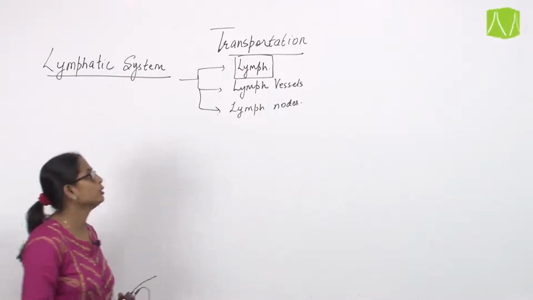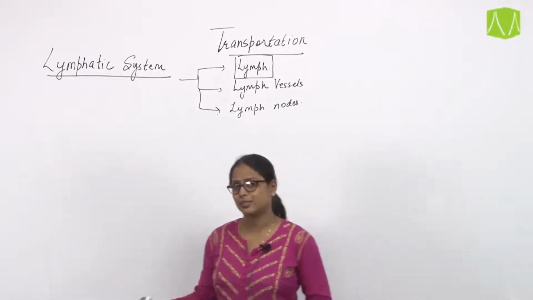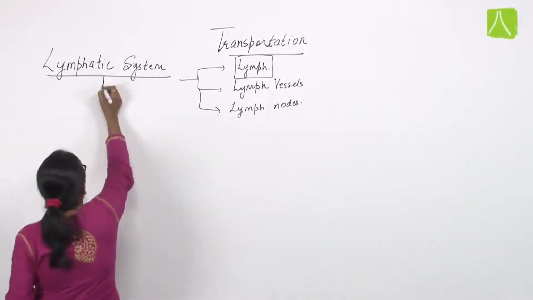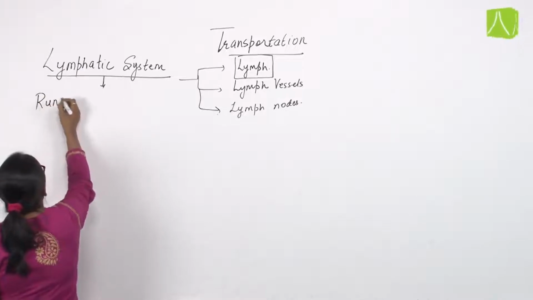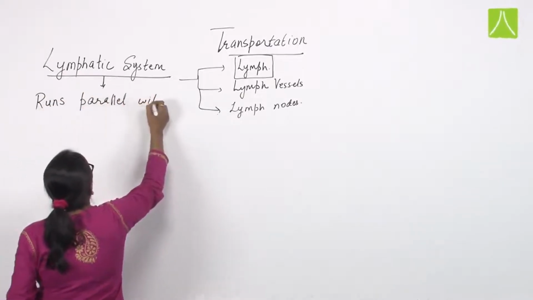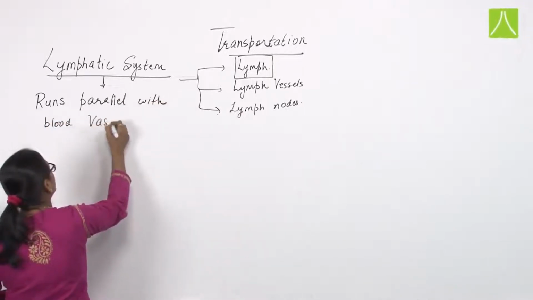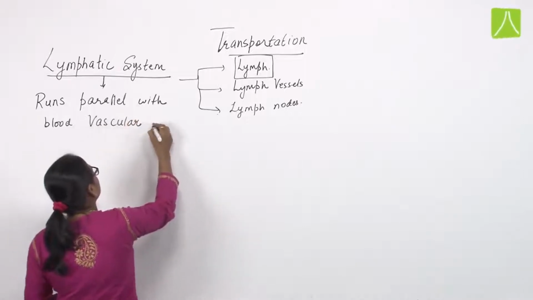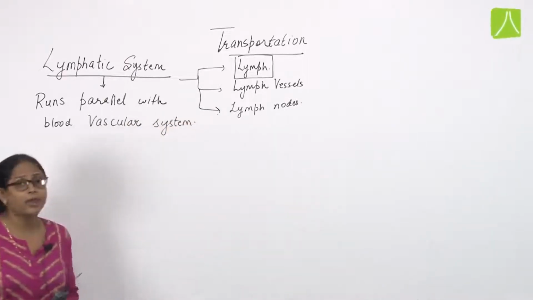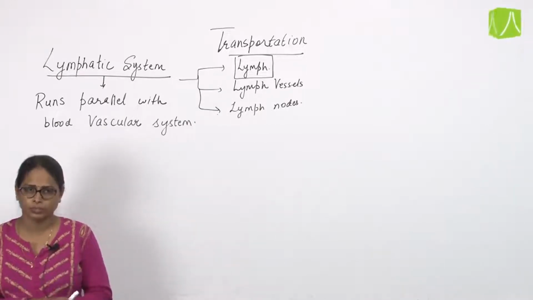One thing we also need to consider is that this lymphatic system runs parallel with the blood vascular system. That means we have certain important roles of lymph also. Now what is all about this lymph?